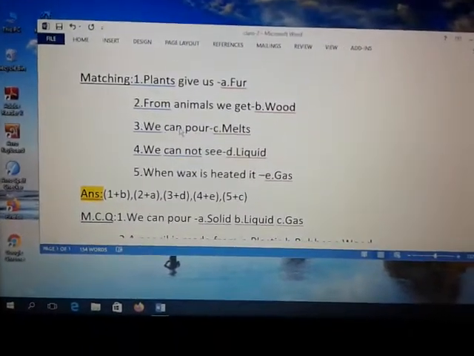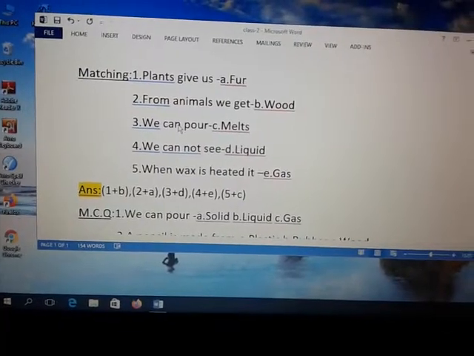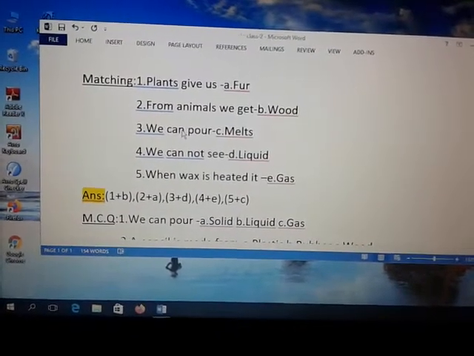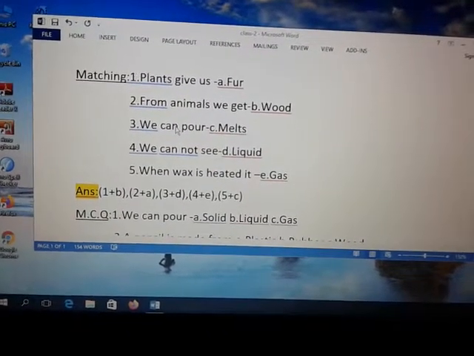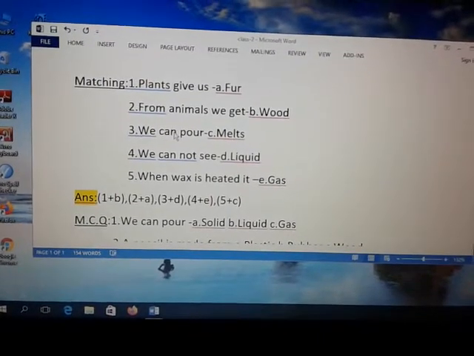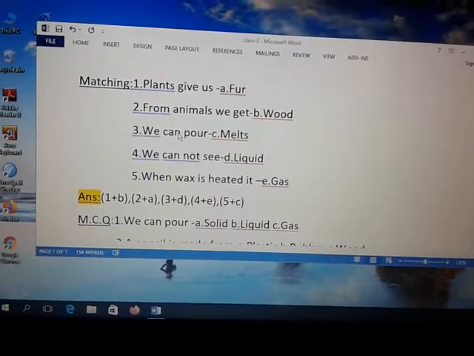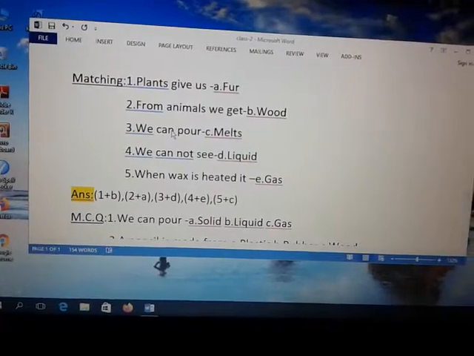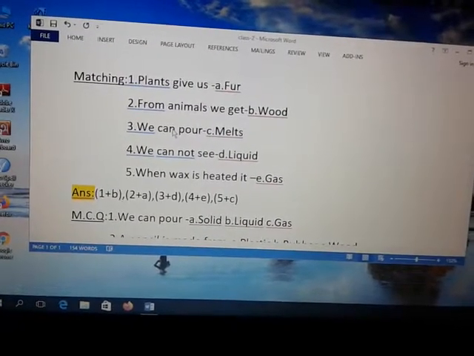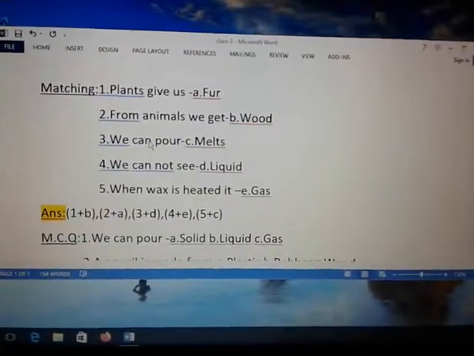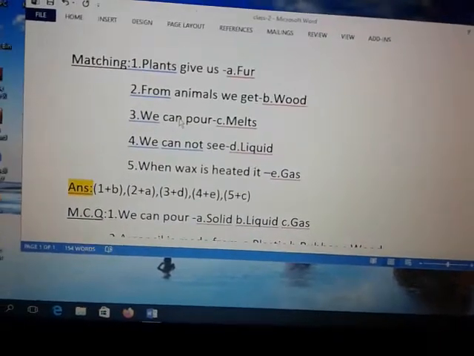In the previous class, we discussed word meaning, true or false, fill in the blanks, and question answer. Today we will discuss matching and MCQ. Everybody listen to me carefully.